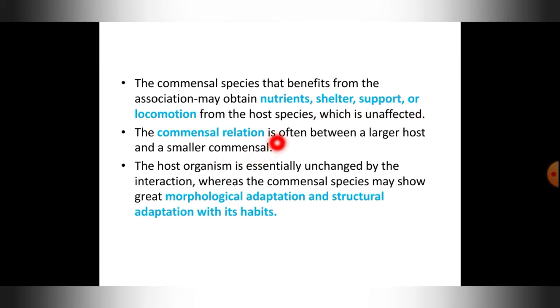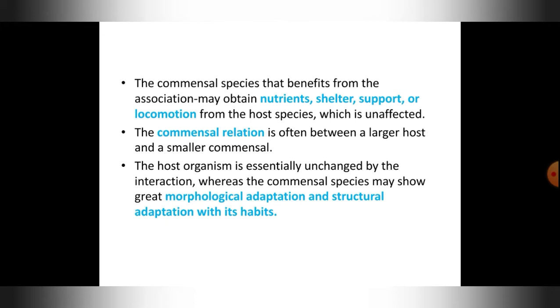The commensal relationship is often between a large host and a smaller commensal. Usually the host will be larger and the commensal will be smaller. The host organism is essentially unchanged by the interaction, whereas the commensal species will show great adaptations, morphologically as well as structurally, according to its habitat.